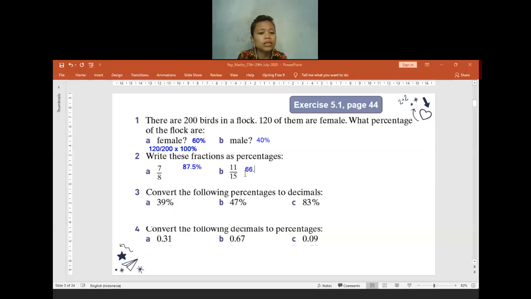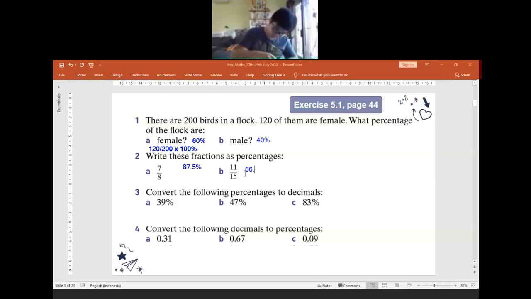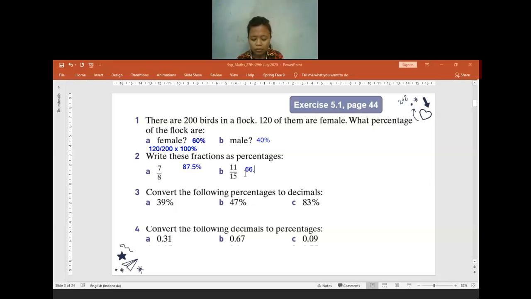Are you sure? Did you already round it off properly? Wait, no, teacher, it's not 66. It's 73.3. Okay, 73.3. Is there anyone who is confused or got a different answer?